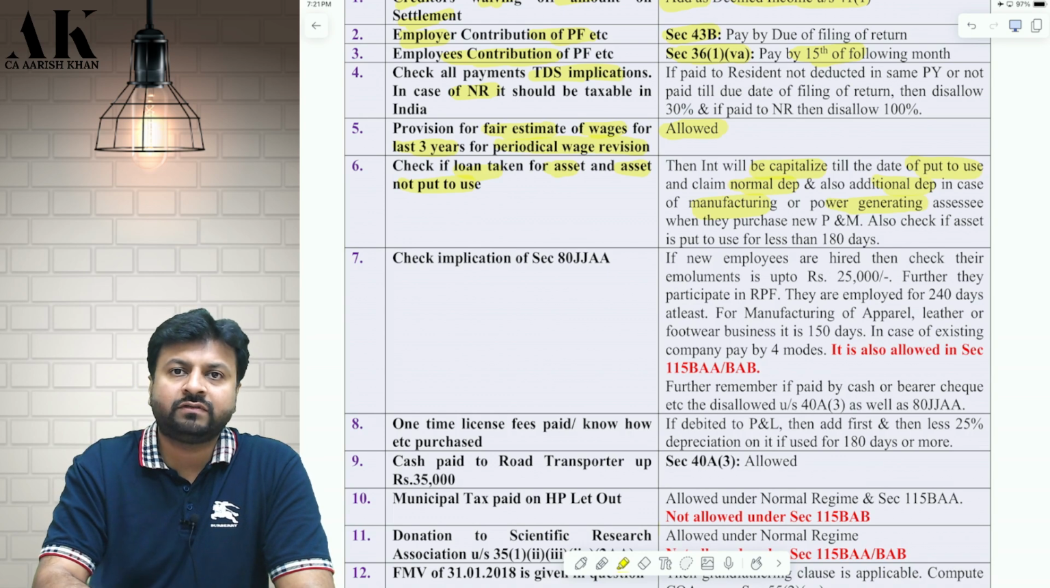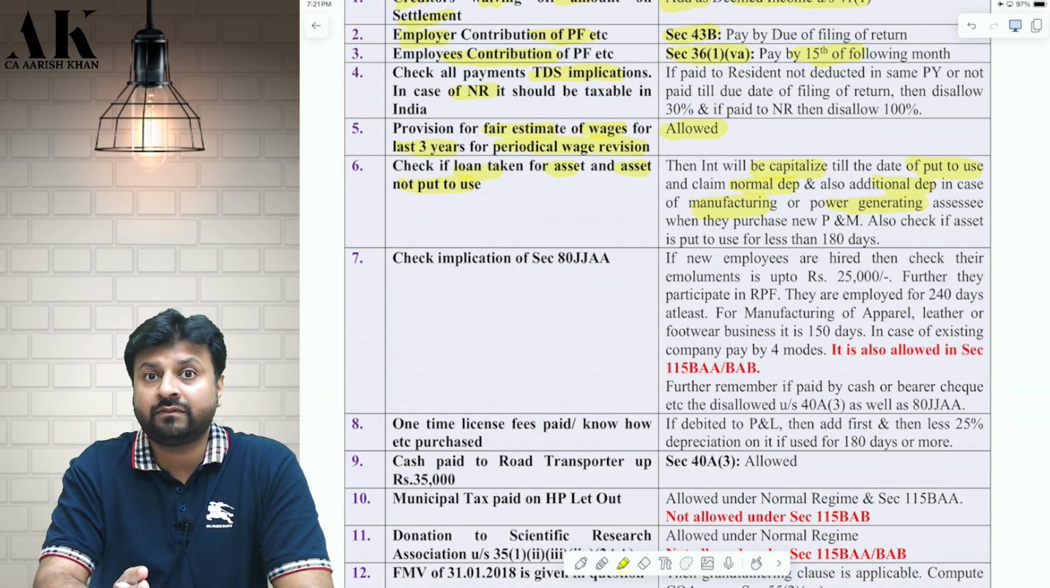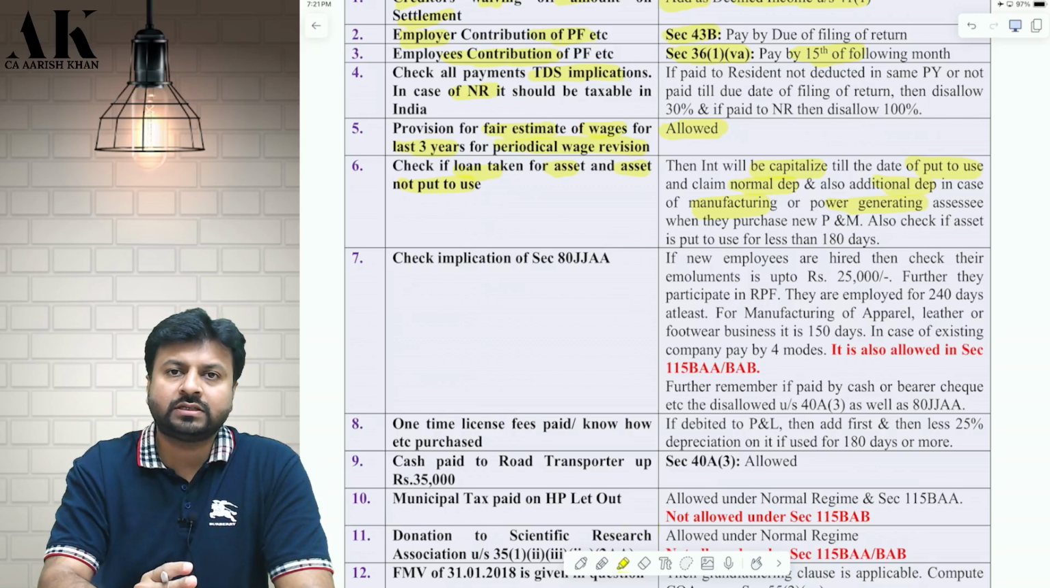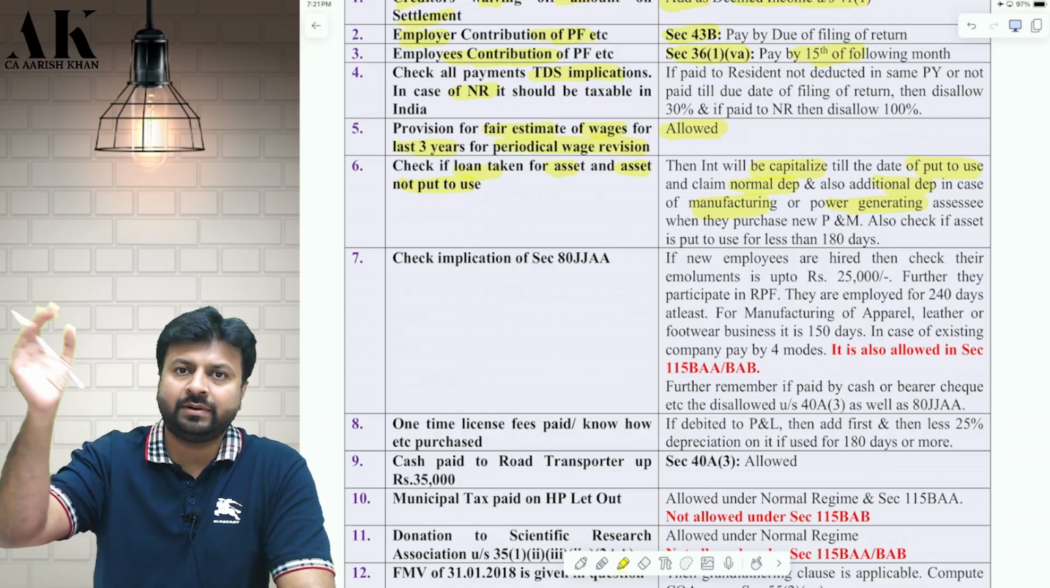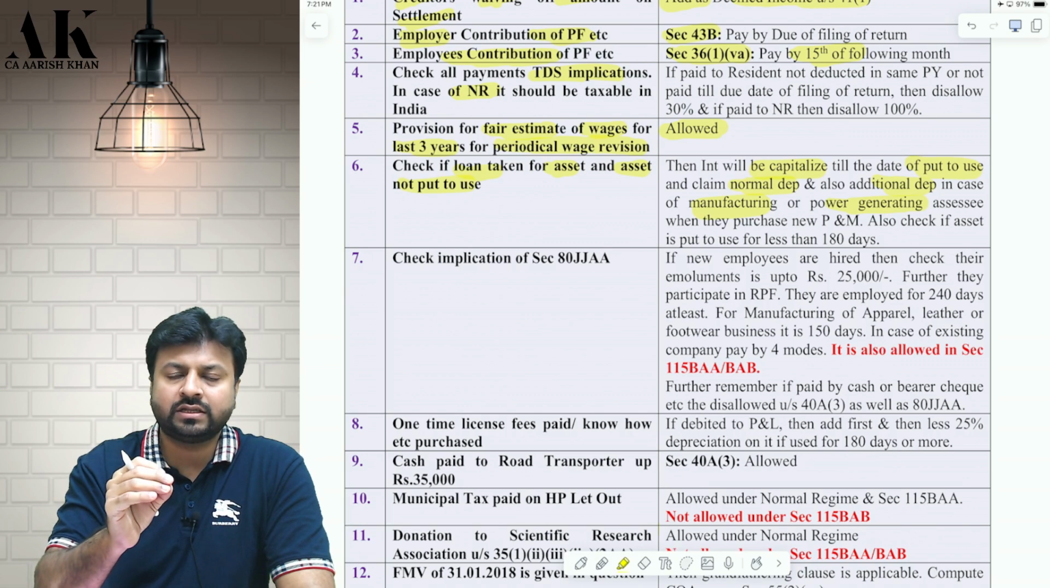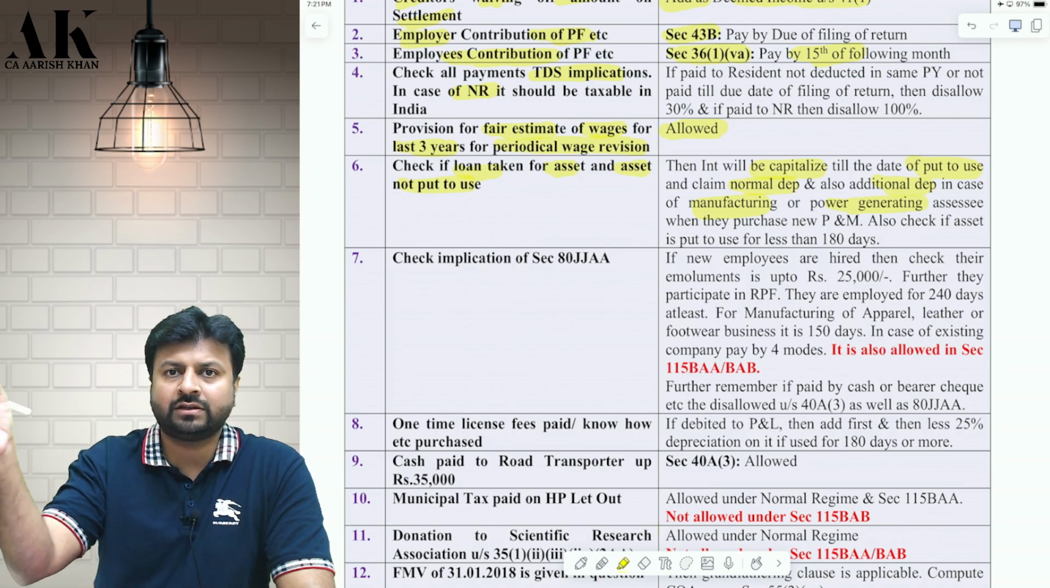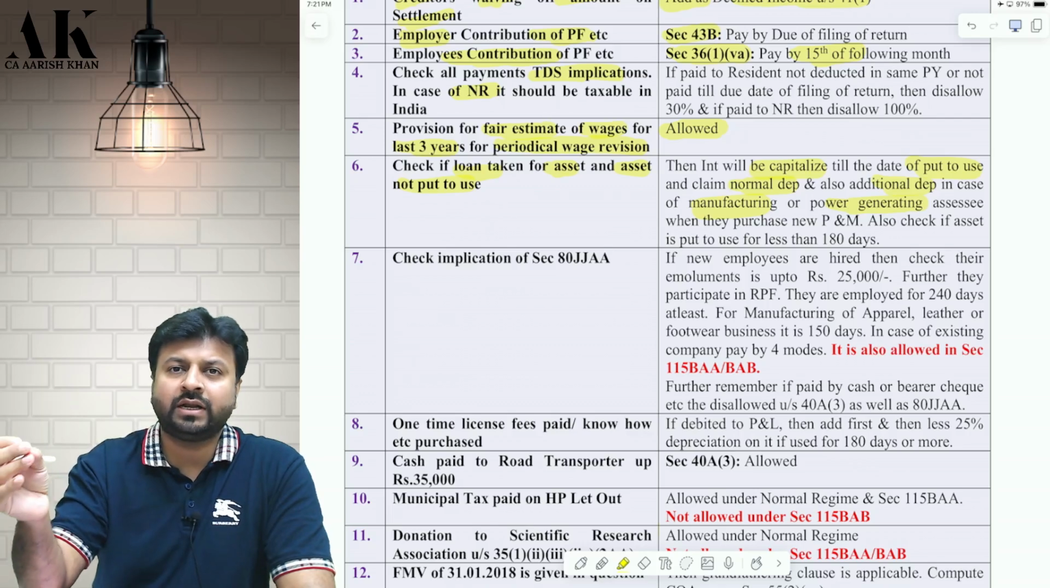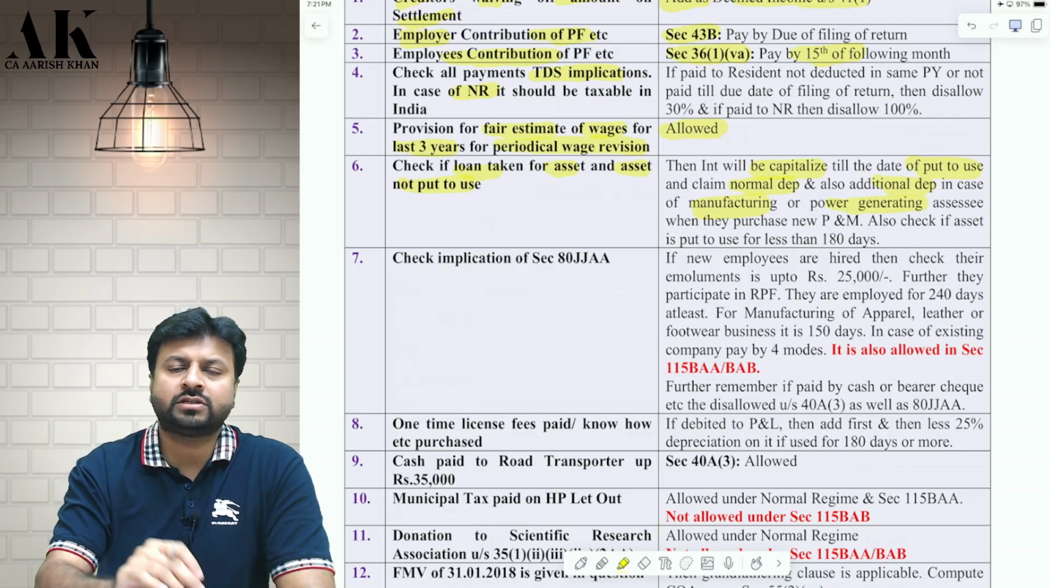The loan was taken on 1st April, but the asset was put to use from 1st October. So till 30th September, whatever interest is there, you will capitalize to the cost of asset. You will claim normal depreciation. If possible, claim additional depreciation.